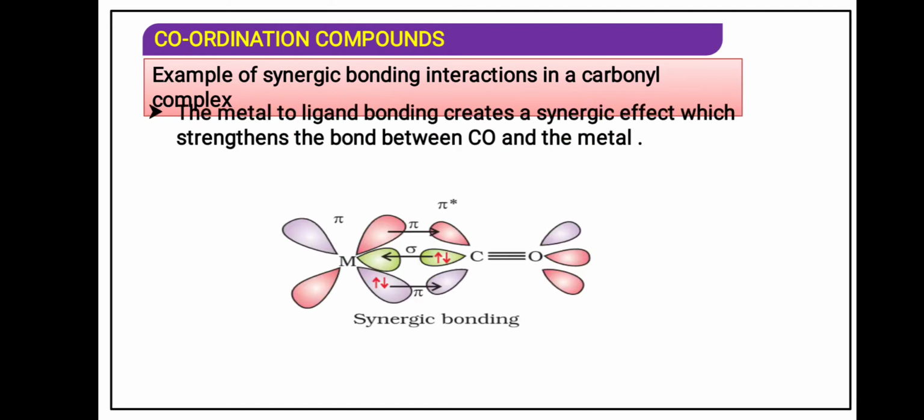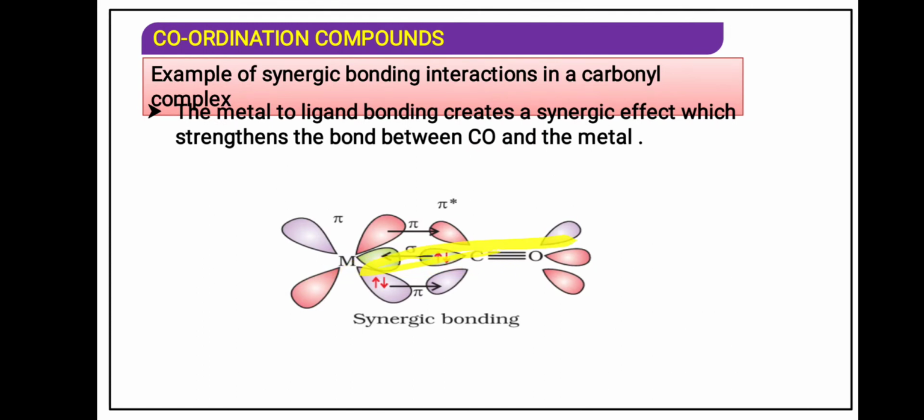The metal to ligand bond creates a synergic effect which strengthens the bond between carbon monoxide and metal. In this way, you can understand. This carbon monoxide, that is the carbonyl group, when it donates the electron into the empty orbital of the metal, then a sigma bond is obtained. When the metal donates the electron from the outermost orbit to the carbon monoxide, that is the ligand, then a pi bond is obtained.